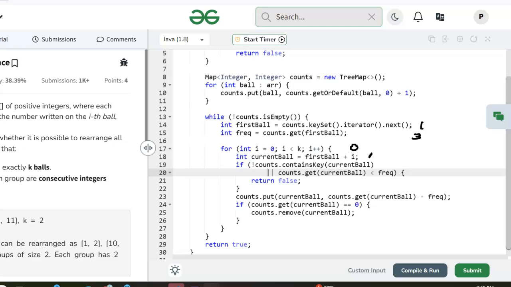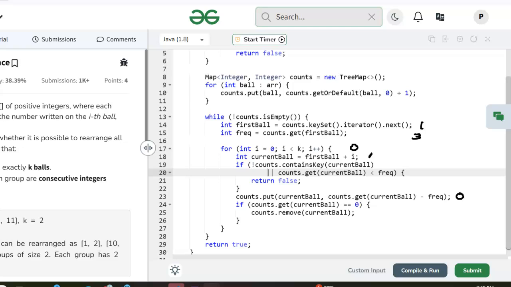Counts put. What we're going to do is change the count for the current ball, which is 1, to the current count, which is 3, minus the frequency, which is 3. We're going to change it to 0. Then we check, is it 0? And in fact, it is 0. Then we will remove the 1 from the count map.